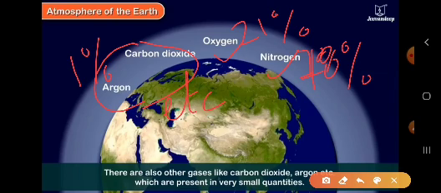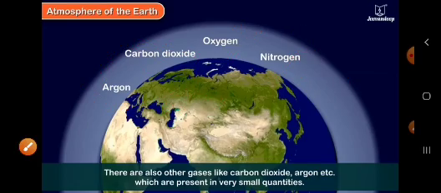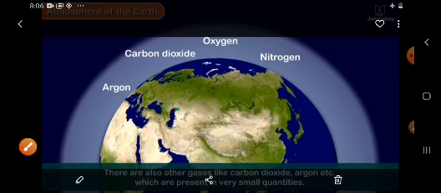So children, the atmosphere of the earth is composed of mainly two gases. One is oxygen and the other is nitrogen. Oxygen 21% and nitrogen 78%. The remaining 1% is carbon dioxide, argon, krypton, helium, etc. So children, this is the composition of atmosphere.